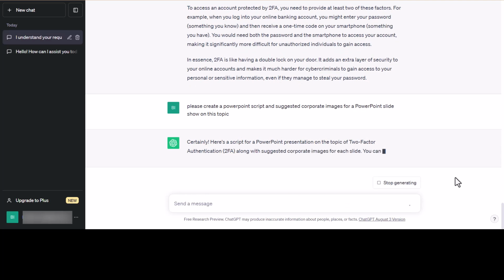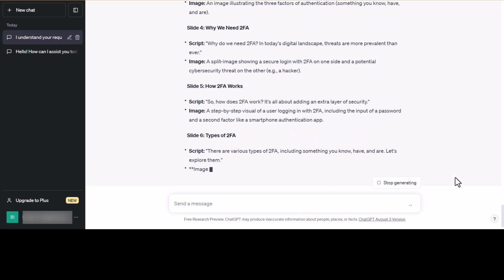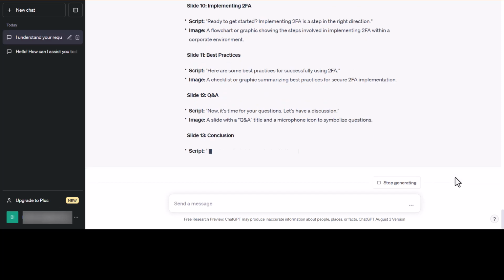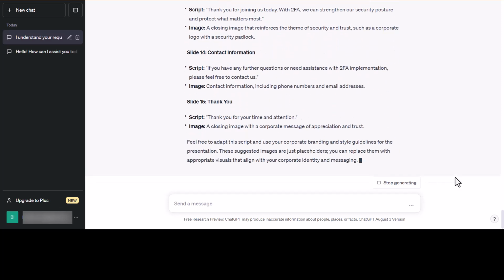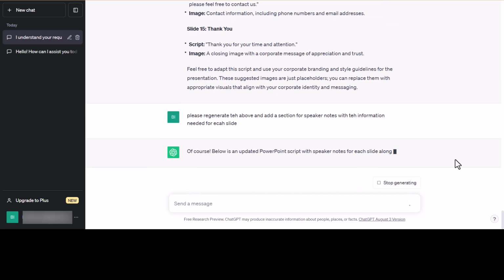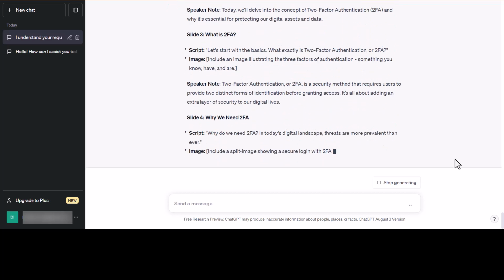I then ask ChatGPT to create a PowerPoint for this meeting. I ask it to include suggestions of corporate images for the slideshow. Note it will only make text recommendations as it is unable to generate images. There are other AI products available which will generate images. I see I now need speaker notes, so I regenerate the response with this additional request. The speaker notes suggested are very brief, but they can jumpstart my thinking about what I want to communicate with each slide.